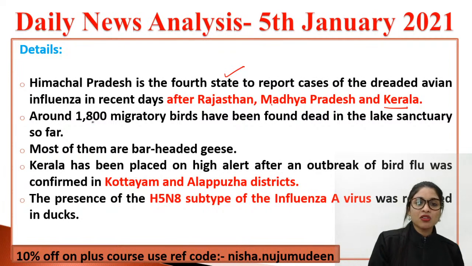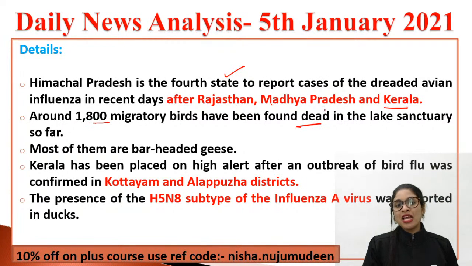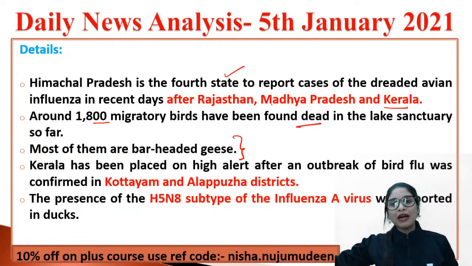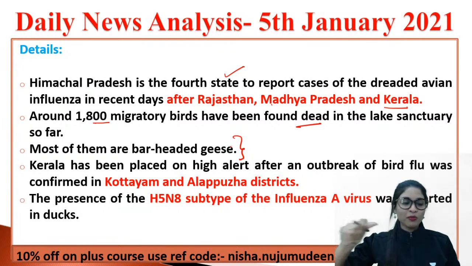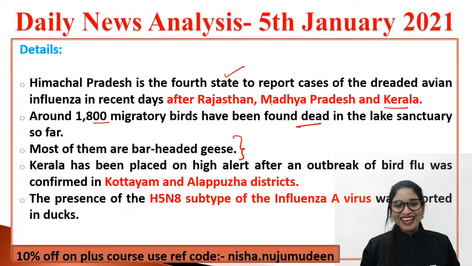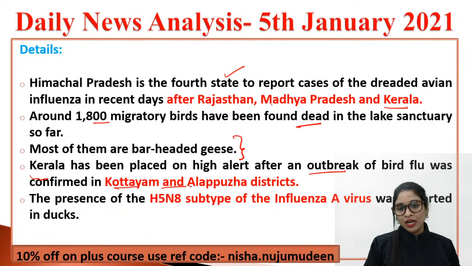Around 1,800 migratory birds have been found dead in the lake sanctuary, and most of them were bar-headed geese. You know the bar-headed geese? Not the other kind of bar, don't think of that. And the southern state of Kerala has been placed on high alert after an outbreak of bird flu, which was confirmed in districts like Kottayam and Alappuzha.